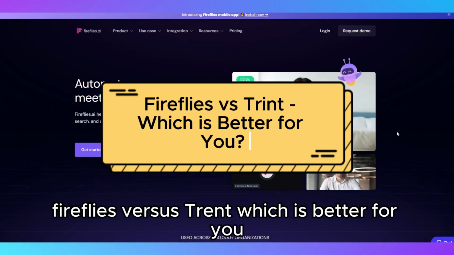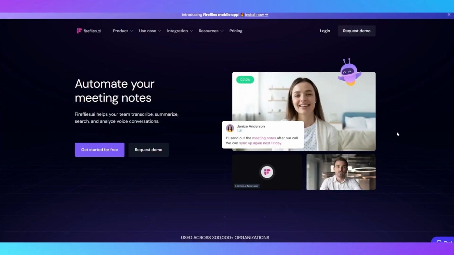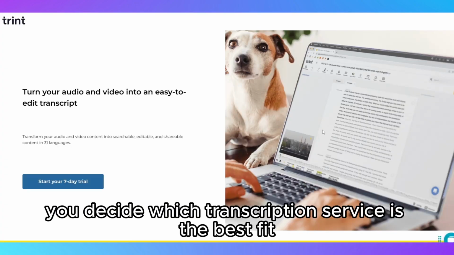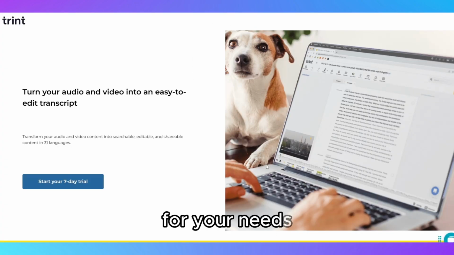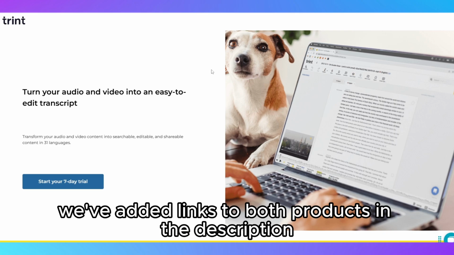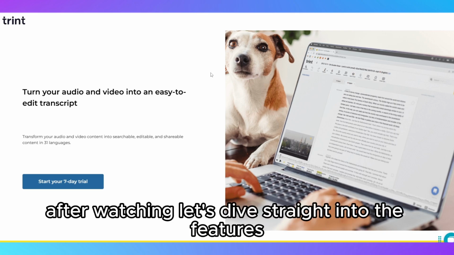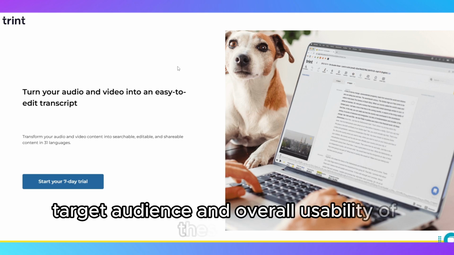Fireflies versus Trint, which is better for you? In this video, we'll compare Fireflies and Trint to help you decide which transcription service is the best fit for your needs. We've added links to both products in the description, so feel free to check them out after watching. Let's dive straight into the features, target audience, and overall usability of these tools.